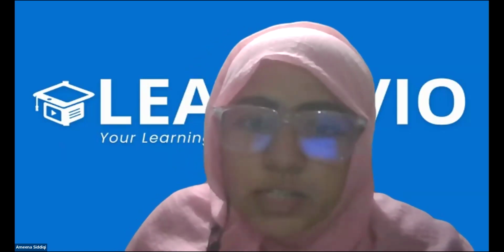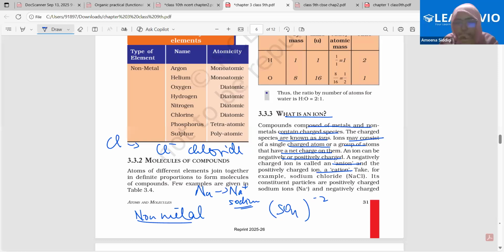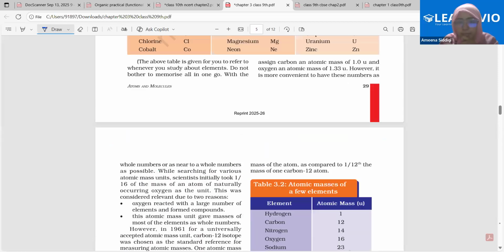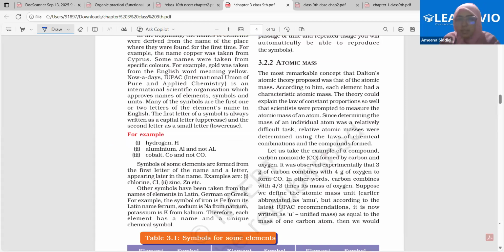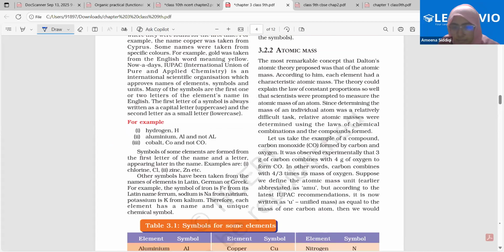So coming on to the NCERT now. Please open up your NCERT, it is very important. Suppose we define the atomic mass unit. I have already discussed the need and the importance of a unit here. First, we need to have a unit and then only we can measure the mass.